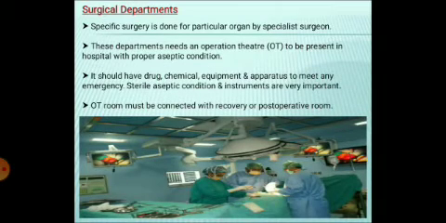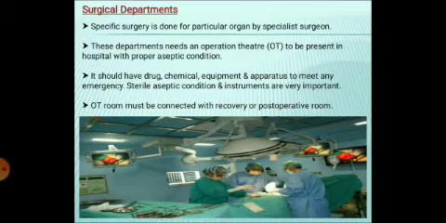The next one is the surgical department, where the surgical procedures are performed. Specific surgery for a particular organ can be done by specialist surgeons. These departments need an operation theatre within the hospital with proper aseptic conditions. Maintaining aseptic or sterile conditions is the most important thing in these surgical departments. It should have drugs, chemicals, equipment and apparatus to meet any type of emergency.